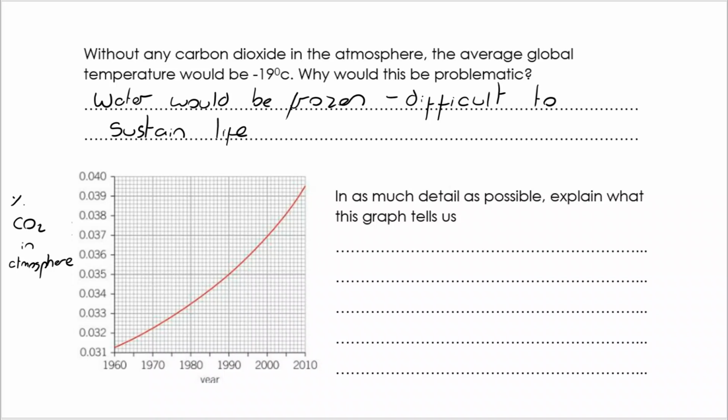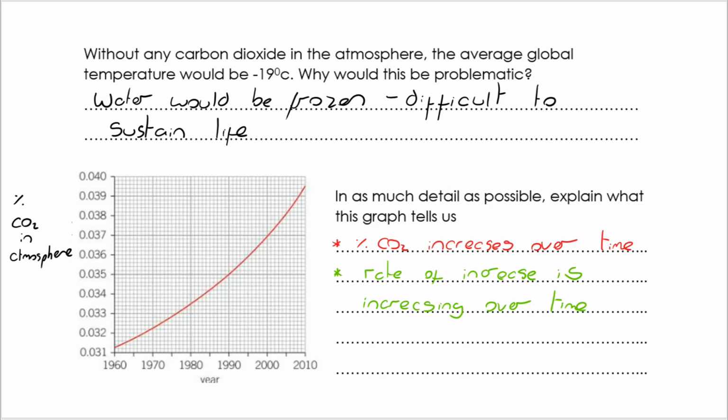And this is actually a really common question in chemistry, not limited to global warming. When you're asked to describe the shape of a graph, this would almost certainly be a 2-marker. You'll get 1 mark for saying the percentage of carbon dioxide in the atmosphere increases over time. However, to fully explain it, you also need to say the rate of increase is increasing over time. We know that because the gradient is getting steeper.